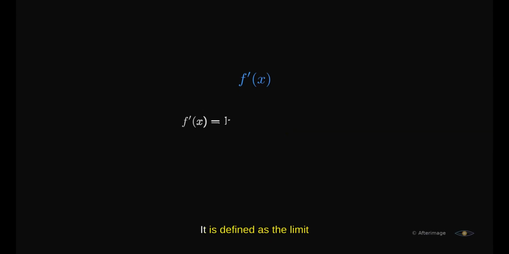This is what calculus invented, a way to take the limit of a process, not stopping at a small gap, asking what happens when the gap becomes nothing. The derivative of a function f at a point x is written f prime of x. It is defined as the limit of the difference quotient as h approaches 0: f of x plus h minus f of x, divided by h, as h goes to 0.